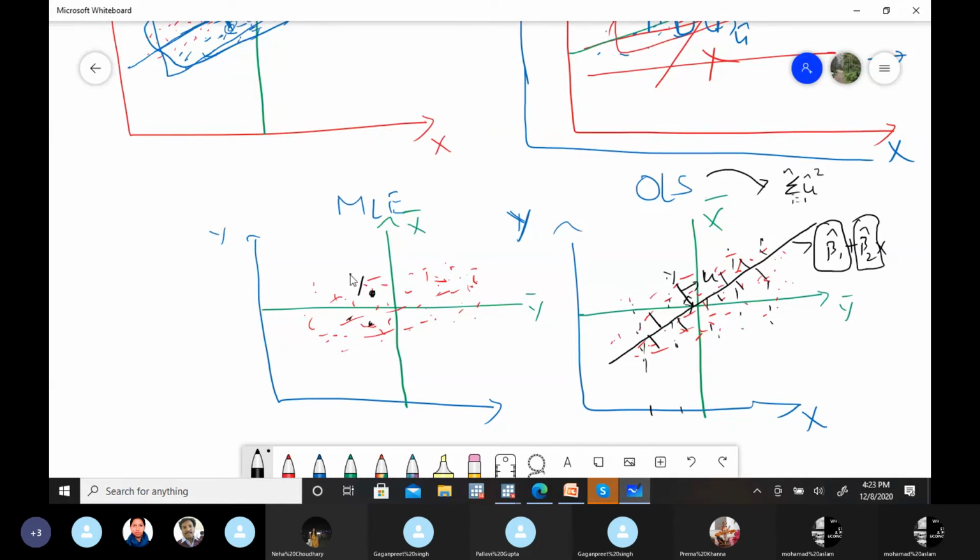What are these values? These are actual y's, right? Y1, Y2, Y3, Y4. So we want to maximize the probability of these given y's. Again, we need a regression line that maximizes it. When will it maximize? When it is near these actual y's, right? Then only it will maximize.